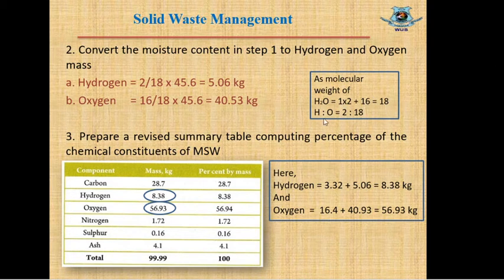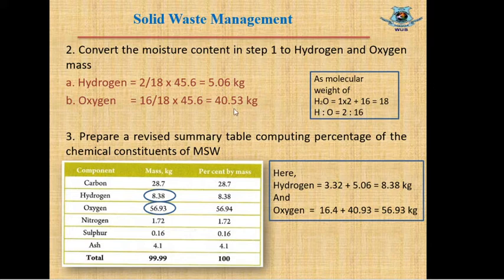So we can give a ratio of hydrogen to oxygen in water, and the ratio is 2 hydrogen and 16 oxygen. Total weight is 18. So from this ratio we will calculate the values of H and O.